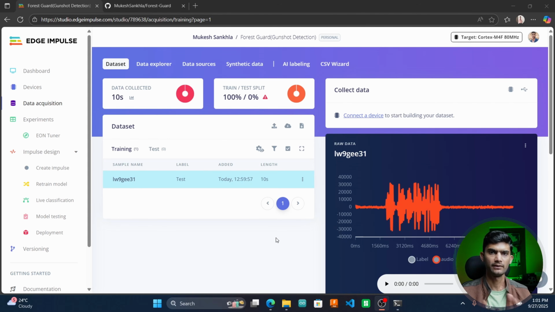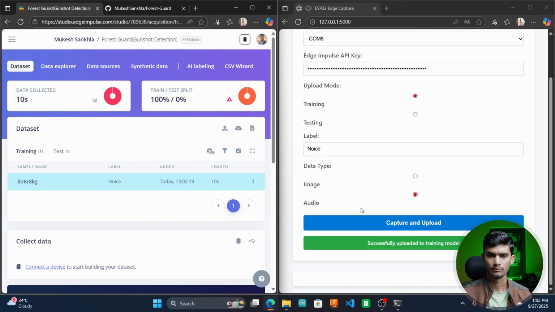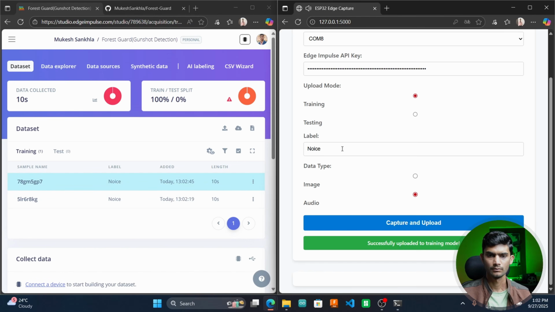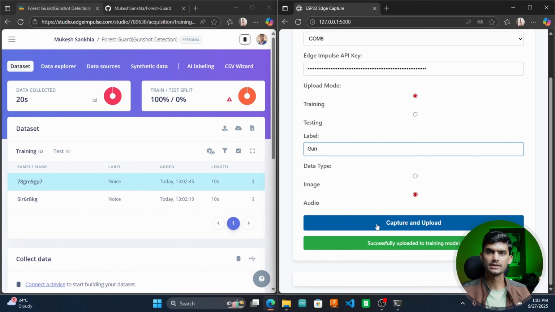Now similarly, I will start capturing the surrounding sound, that is noise, and then I'll play the gunshot audio in my mobile phone and record them as gunshot with the label gun. Since I don't have access to a gun and we are not allowed in our country, I'm just playing the gunshot audio in my mobile phone and I'll be capturing the same in our Edge Impulse project.